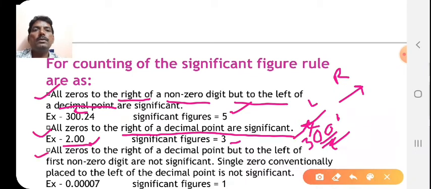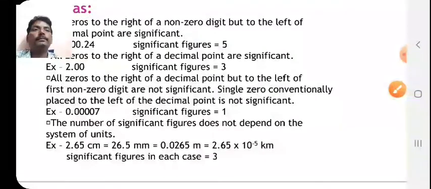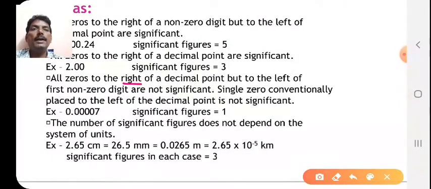Next one, all zeros to the right of the decimal point but to the left of the first non-zero digit are not significant. That means, suppose you have the decimal point here, and this is the first non-zero digit, that is 7. You should not count these zeros. Therefore, you will get only 1 significant figure.